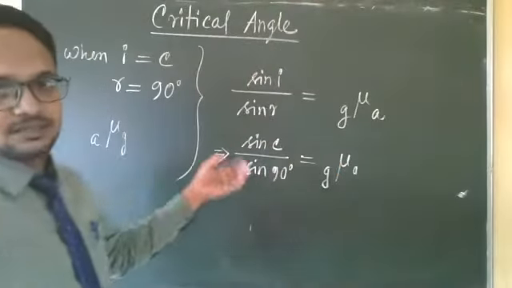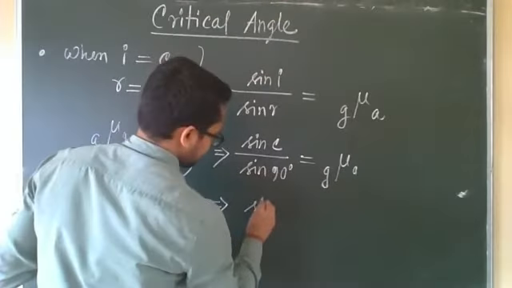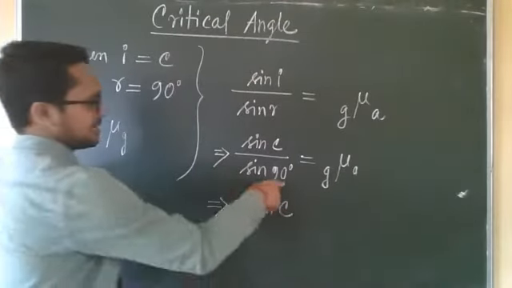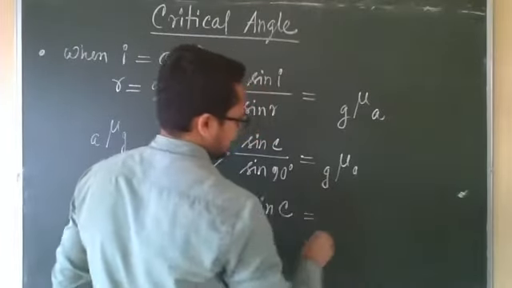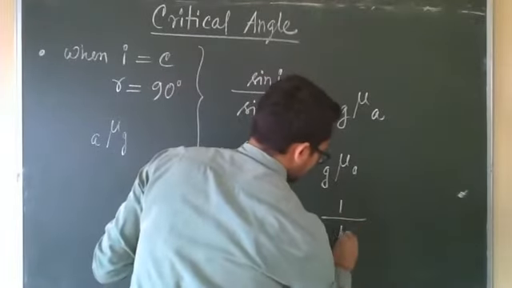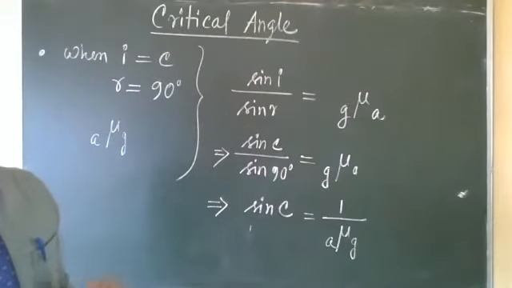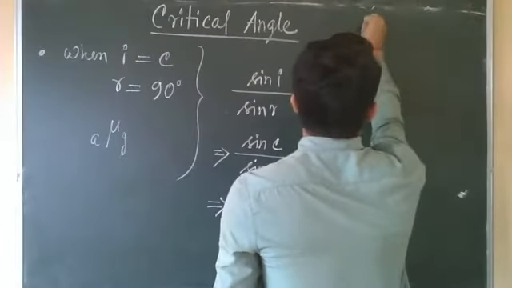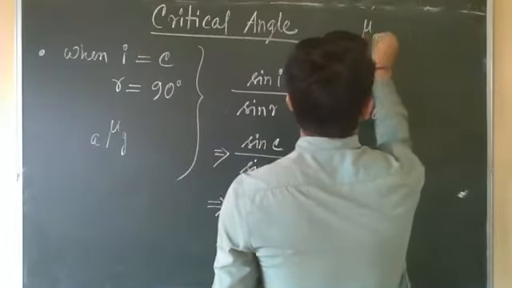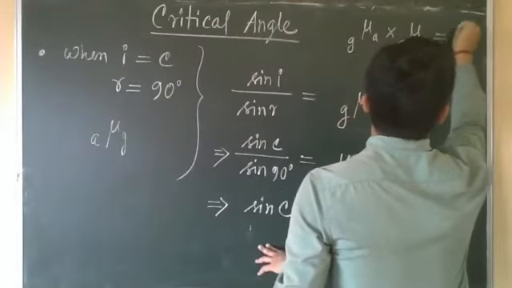The derivation is not required; I am just showing how we get the relation. So sin C, because sin 90 equals 1, equals mu AG, and we can write this as 1 by mu GA, because we saw a formula in the principle of reversibility: mu AG into mu GA equals 1.